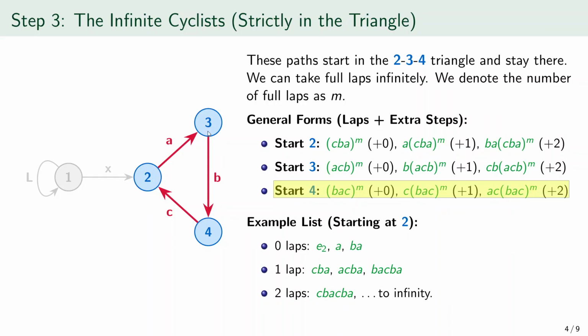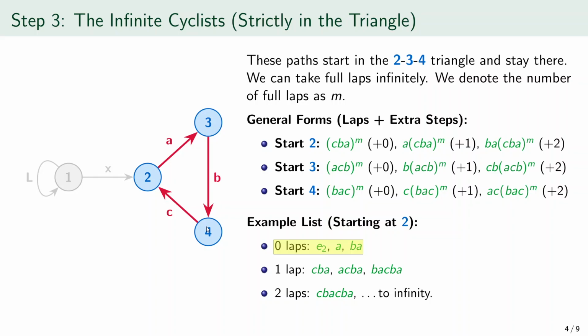Now let us read the example list, starting at object 2. 0 laps gives 3 possibilities. The first is E2, the identity path at object 2. The second is A, which means go from 2 to 3. The third is BA. Since paths are read right to left, that means first, A from 2 to 3, then B from 3 to 4, so BA is a path from 2 to 4.